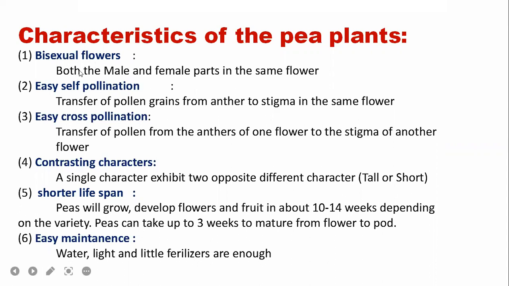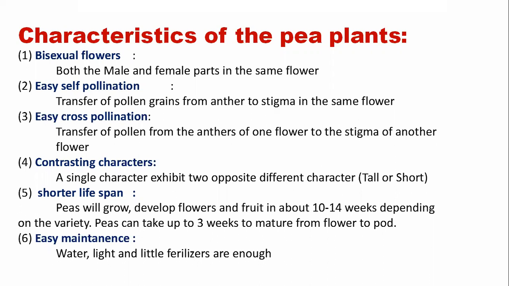In bisexual flowers, like the pea plants, that's the first thing. Second, the pollination process is easy, like manually, self-pollination, cross-pollination, prevention of pollination; all these processes are easy with this plant. And then, more importantly, the contrasting characters.